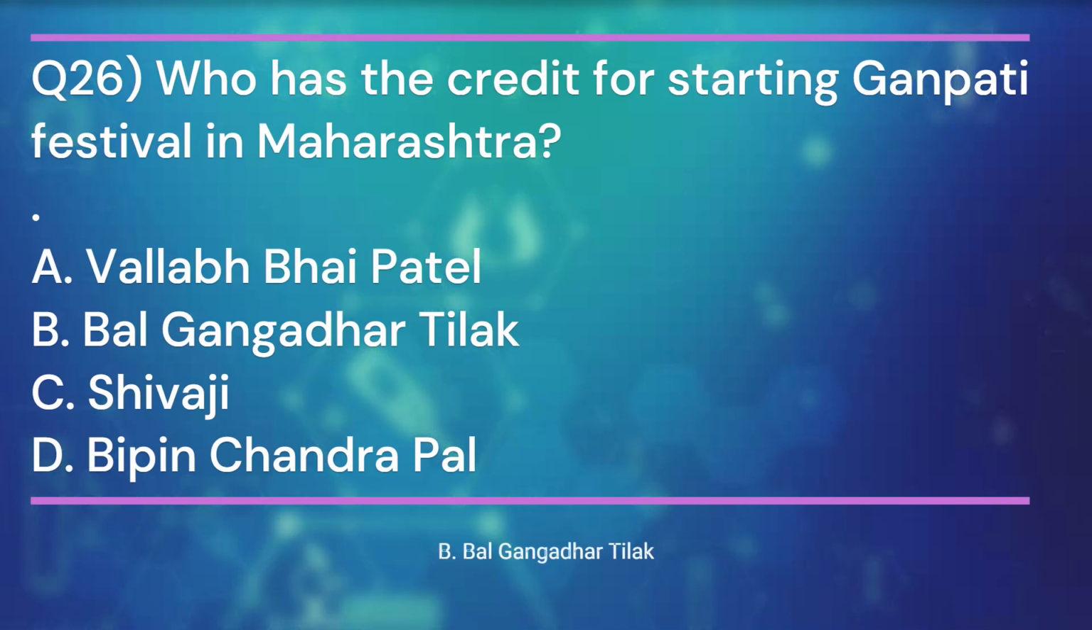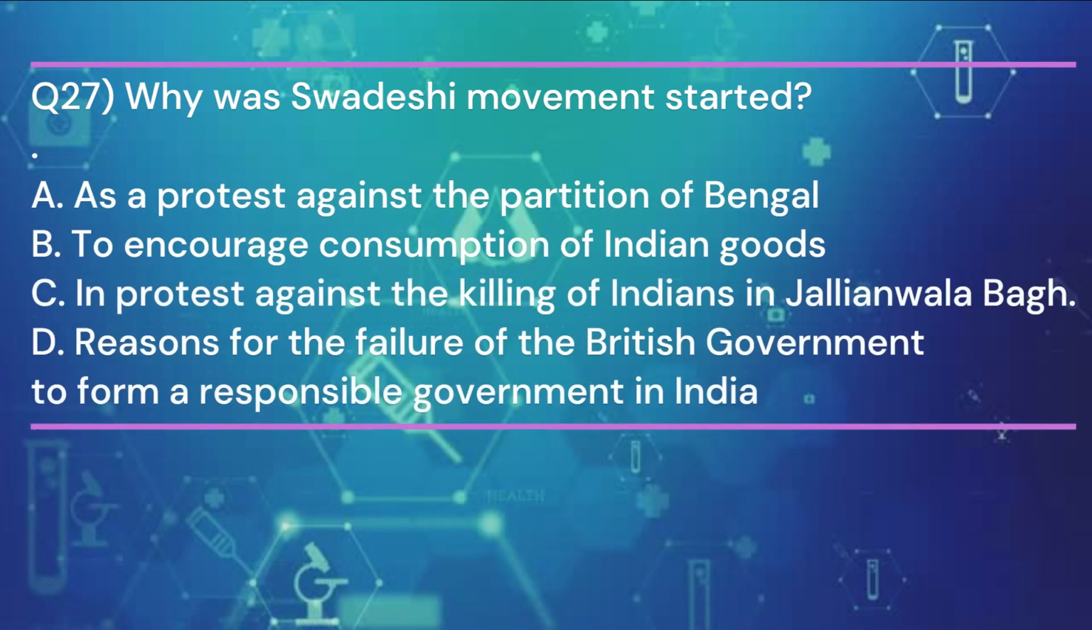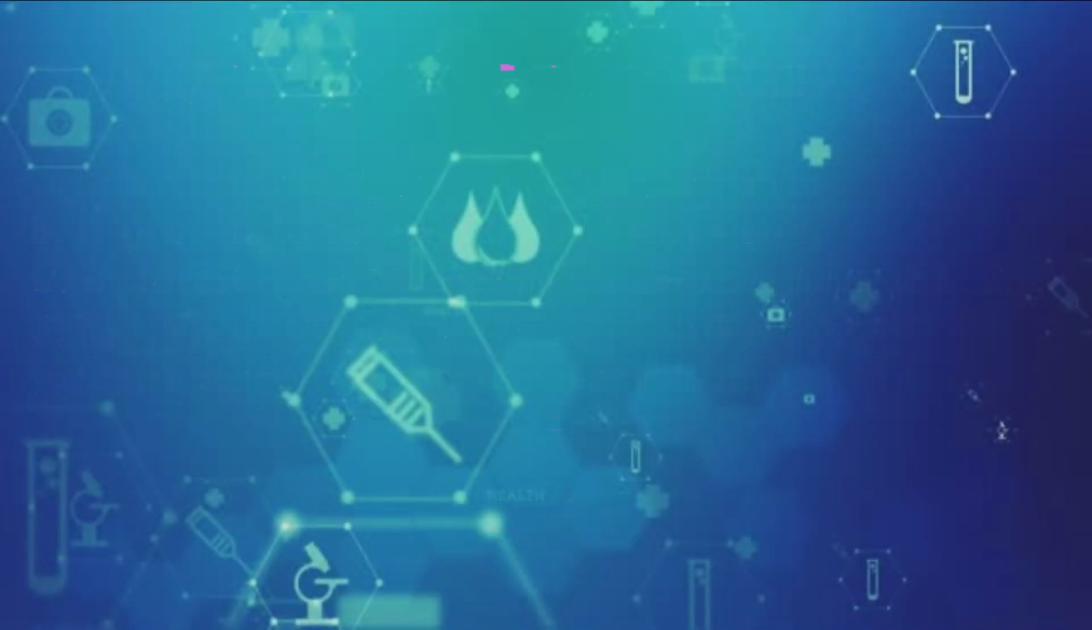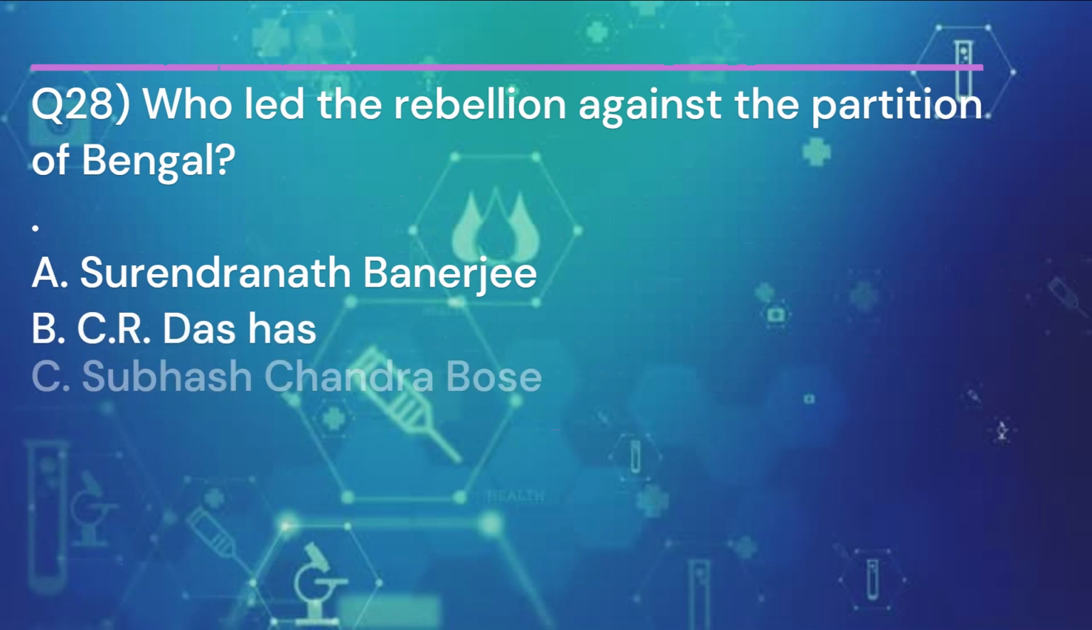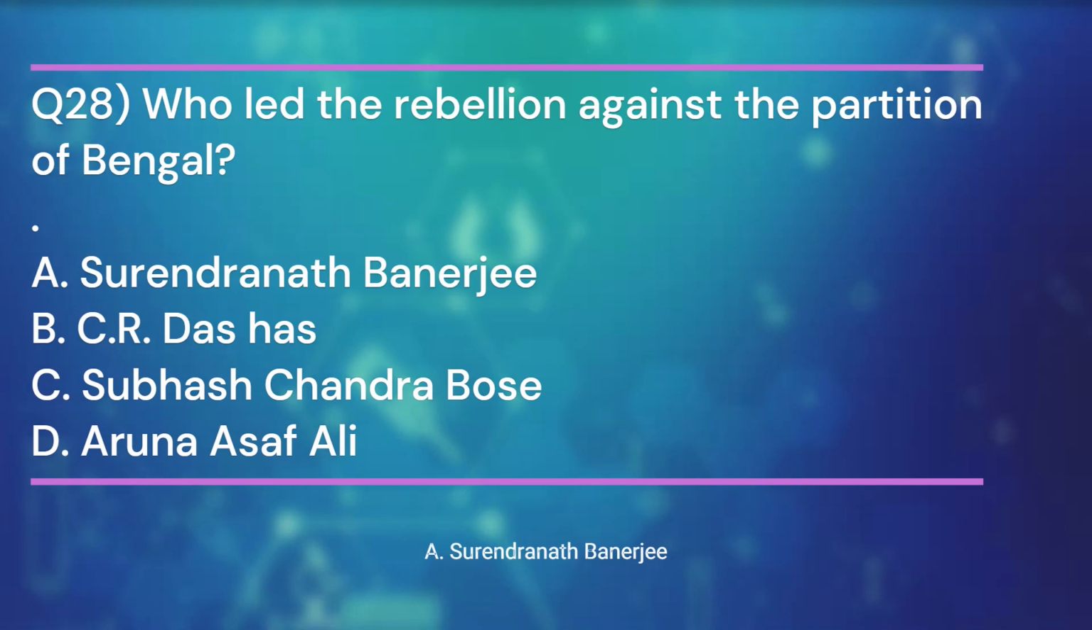Bal Gangadhar Tilak. Question 27. Why was Swadeshi movement started? And the answer is A. As a protest against the partition of Bengal. Question 28. Who led the rebellion against the partition of Bengal? And the answer is A. Surendranath Banerjee.